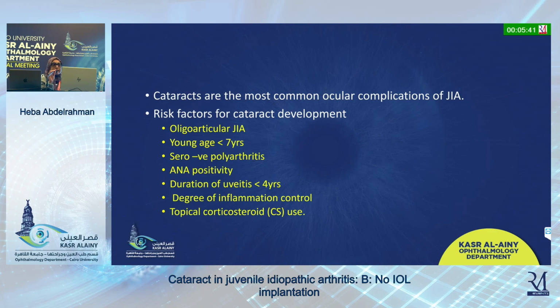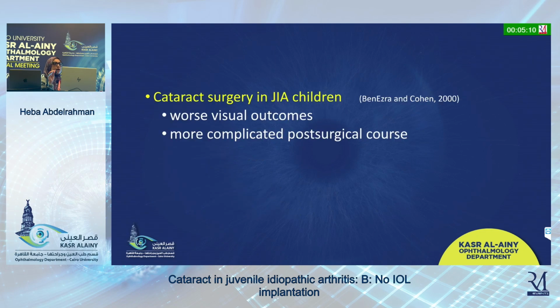Risk factors for cataract development, as well as for the development of uveitis in JIA, are the oligoarticular form of JIA, the age of the patient less than 7 years, the seronegative polyarthritis form of JIA, ANA positivity, duration of uveitis less than 4 years, as well as the degree of inflammatory control and the daily use of topical corticosteroids. All of these are risk factors for the development of cataract and intraocular uveitis.